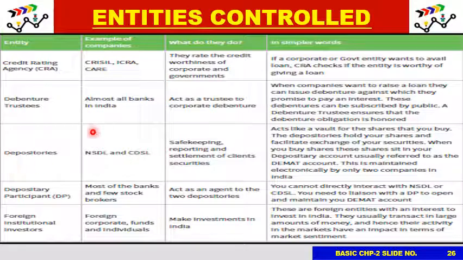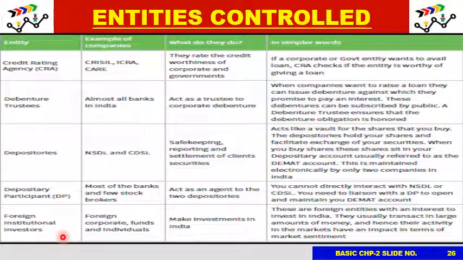Then there are depositories, NSDL and CDSL. They are basically the demat account maintainers of India, the only two organizations which maintain demat accounts. Then there is the depository participant. You cannot open a demat account directly; you require someone in between to help you open a demat account. So most of the banks and a few stockbrokers are now depository participants.